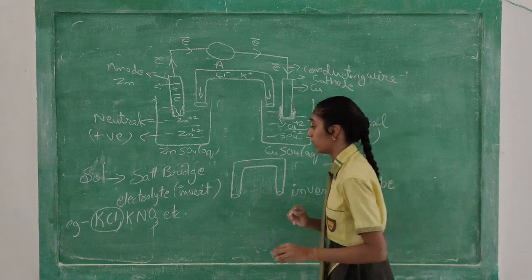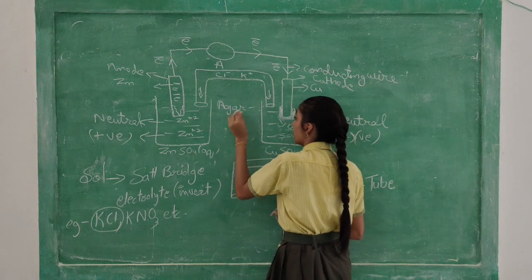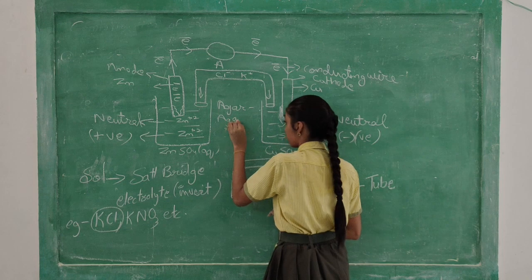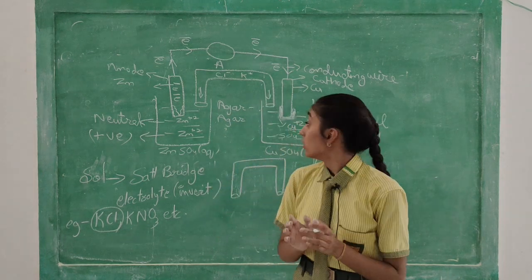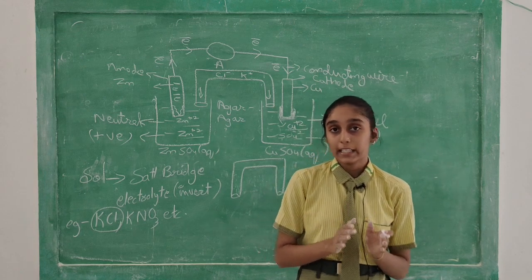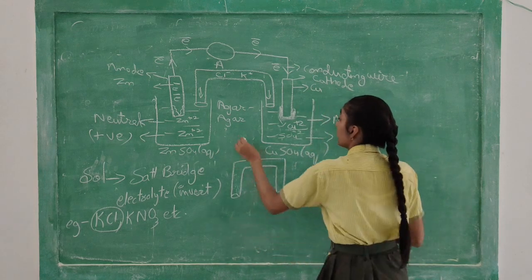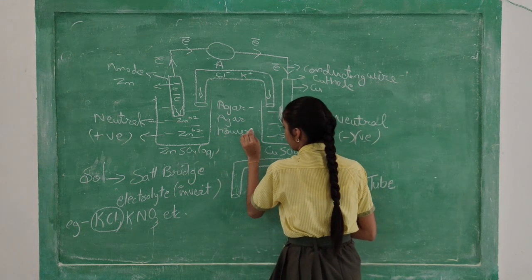And there is one more thing, and that is agar-agar powder. It is a flour-like substance which makes the solution thick, or you can say semi-liquid, so that electron can move easily. So this powder will also be present.